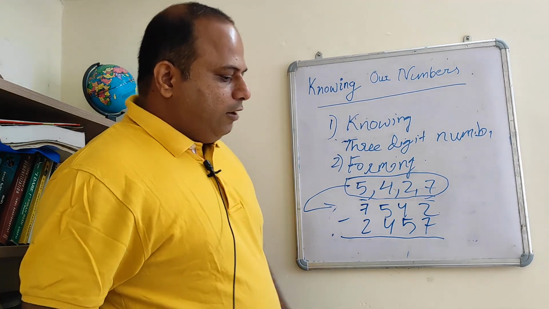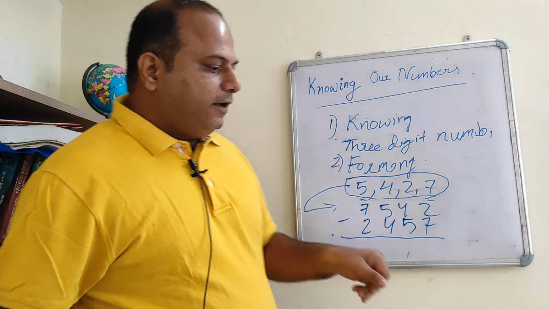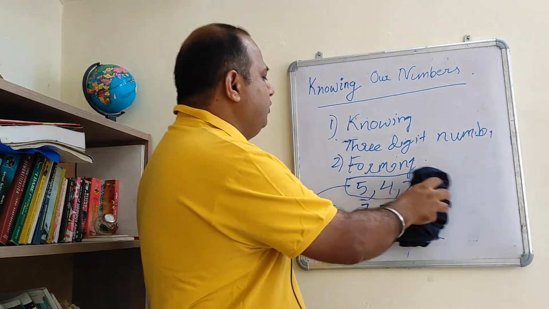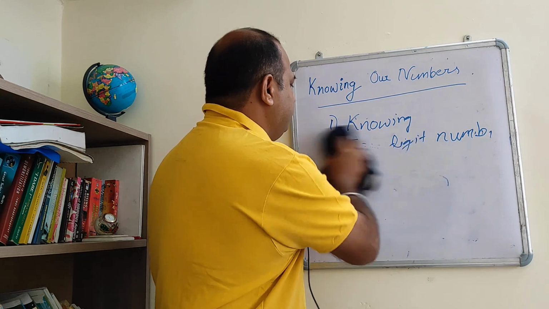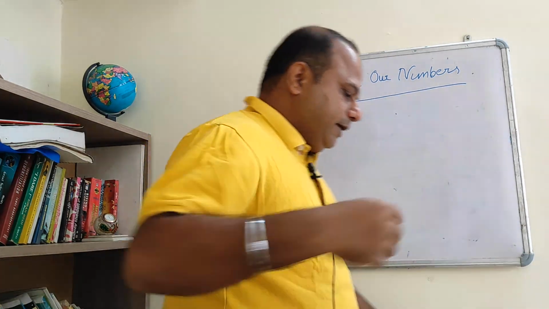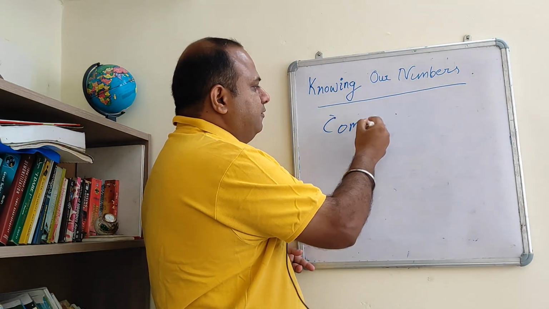So see, now we have done the knowing, forming, and some amount of comparing of the numbers also. We just went through it without knowing that we were doing the comparing part also. So I am just revising it. Now we go to the comparison part: comparing of the numbers.